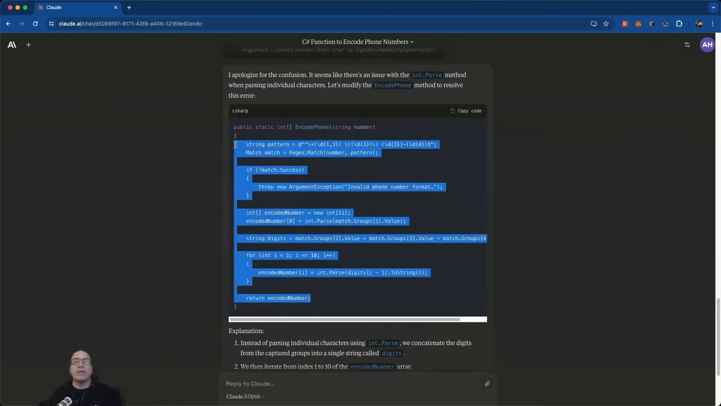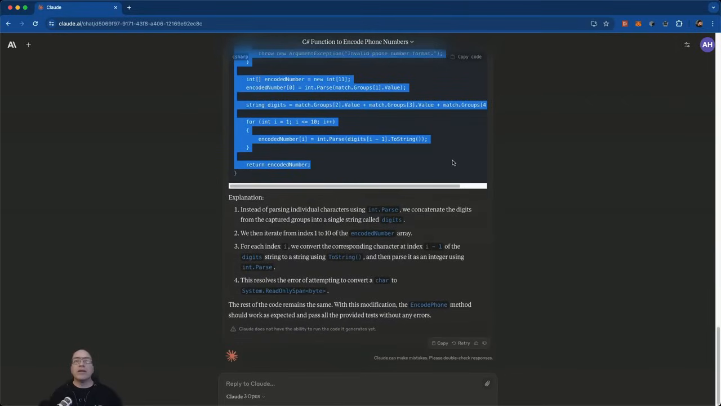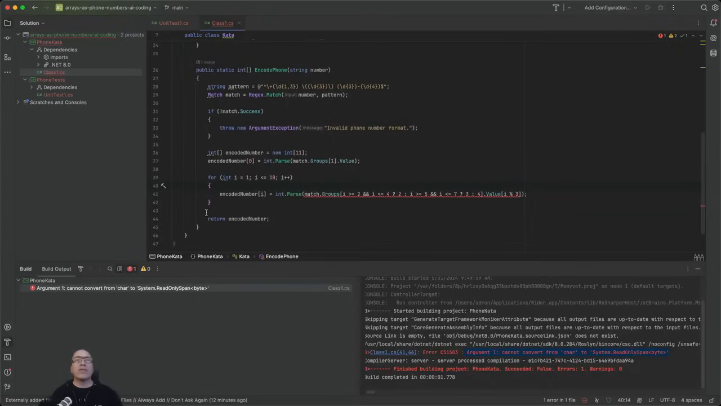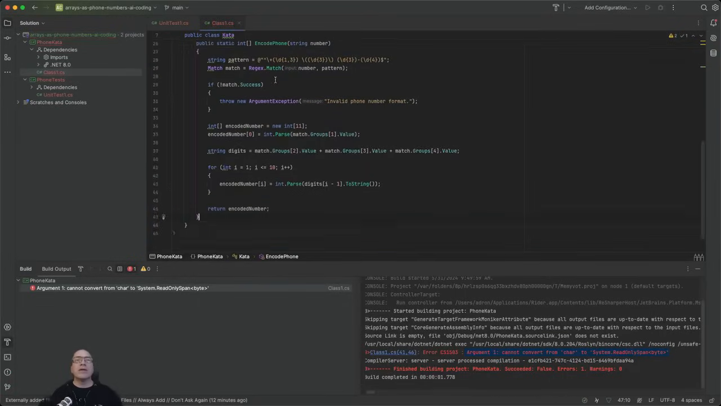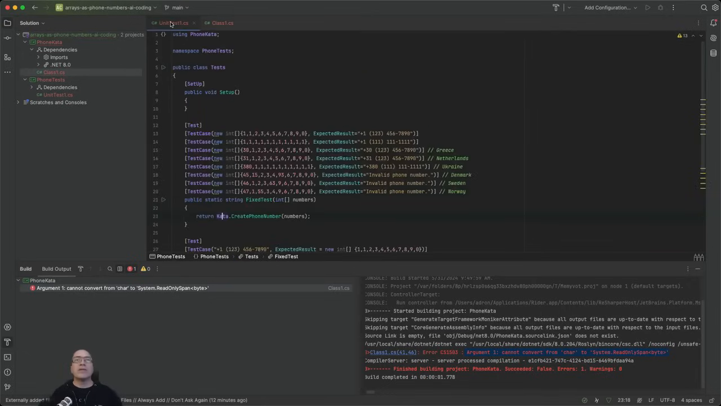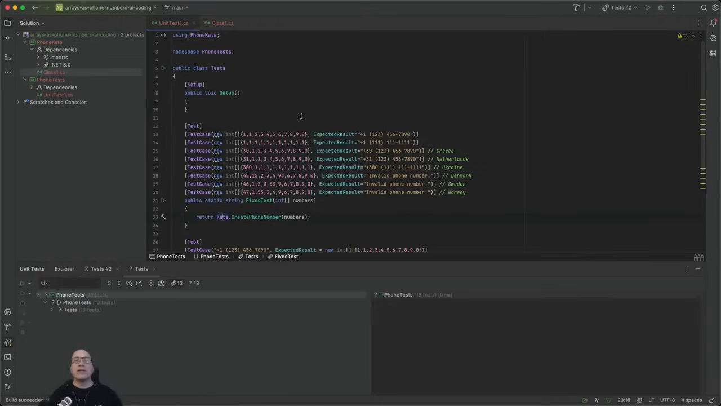Okay. Let me just take the contents of that. Actually, I'll copy the whole code again. Instead of parsing individual characters using int.Parse, we concatenate the digits from the captured groups into a single string called digits. Okay, let's see if that works. So here to here. No squigglies on that one at least. So then we're going to try to run it.